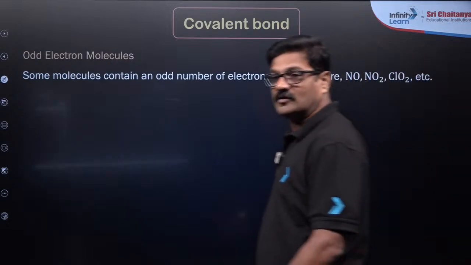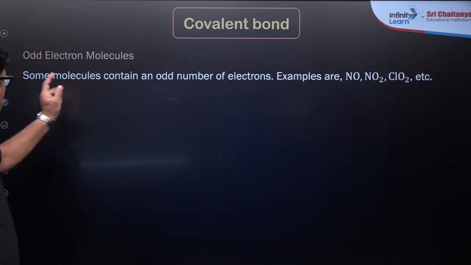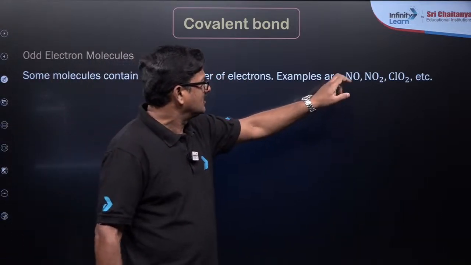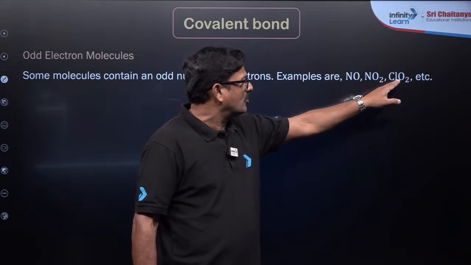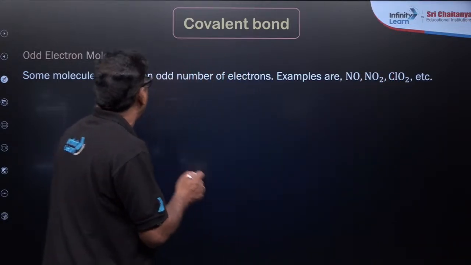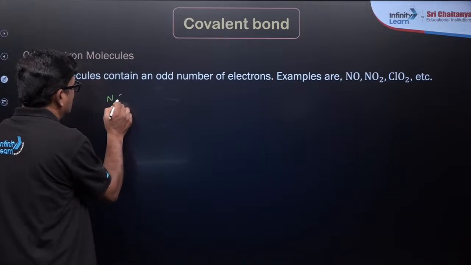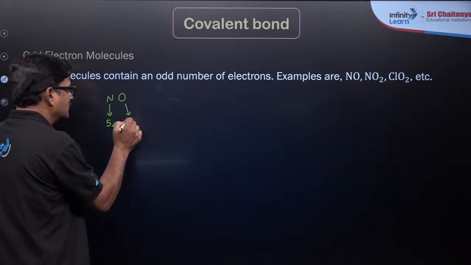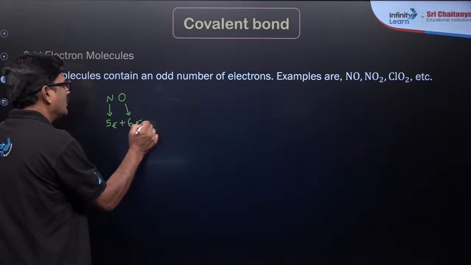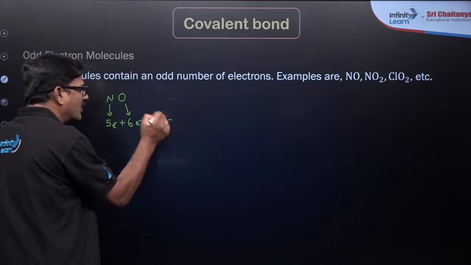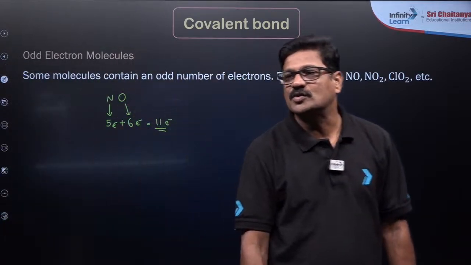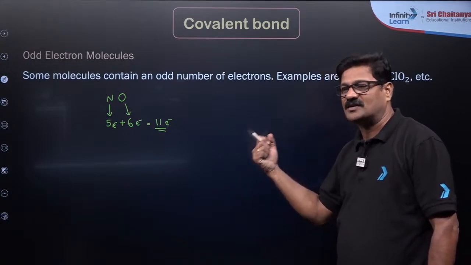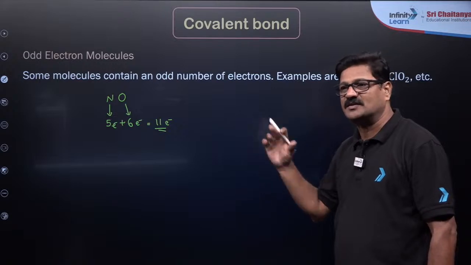Now, let us talk about odd electron species. That is very, very important. Some molecules contain an odd electron, like nitric oxide, nitrogen dioxide, chlorine dioxide. So, sir, how do I know nitric oxide? In nitric oxide, nitrogen has 5 electrons in its outer shell and oxygen has 6 electrons. Together you get 11 electrons. Electrons always stay in pairs, and the odd one stays alone. Okay, so to draw this kind of thing, we need resonating structures. So let's talk about resonating structures for that.